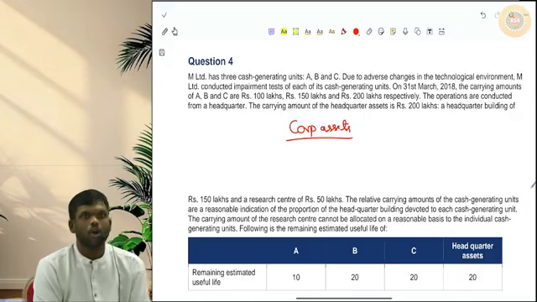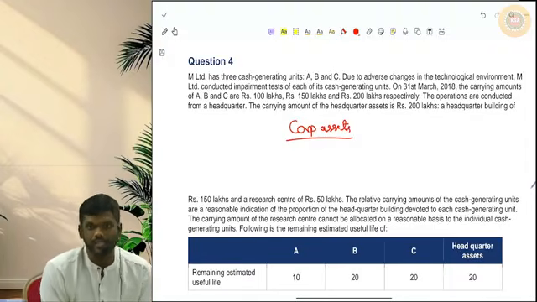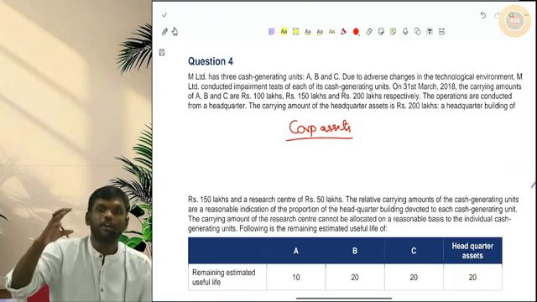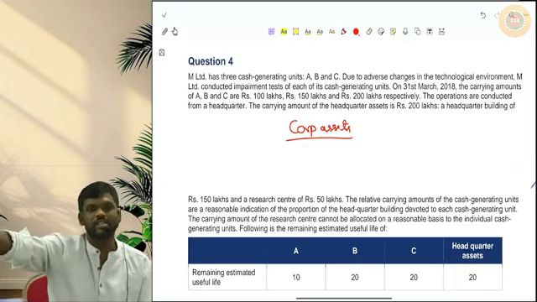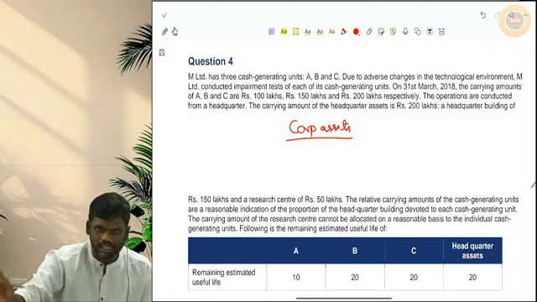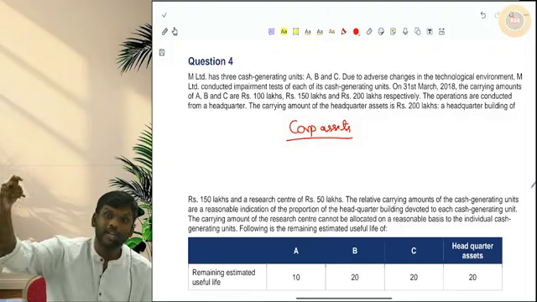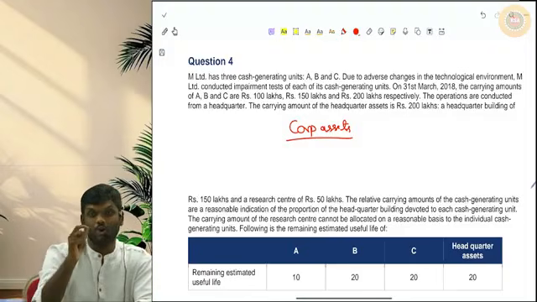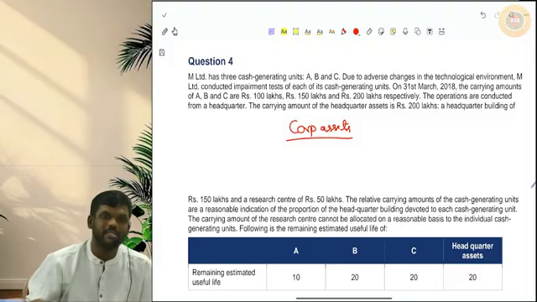AS-28 says corporate assets are assets that contribute to the cash flows of multiple CGUs. They don't contribute to one single CGU. Sir, any example? Best example is headquarters building.